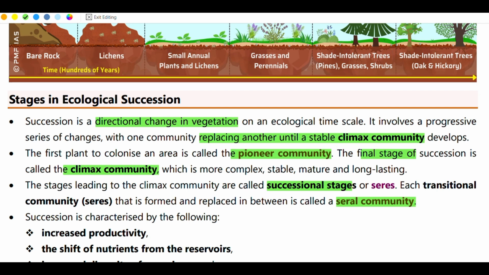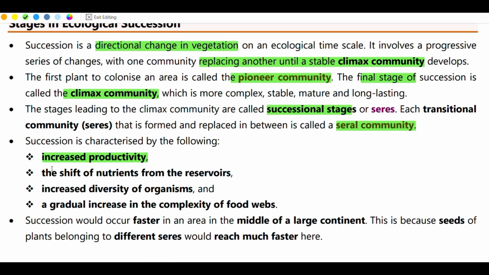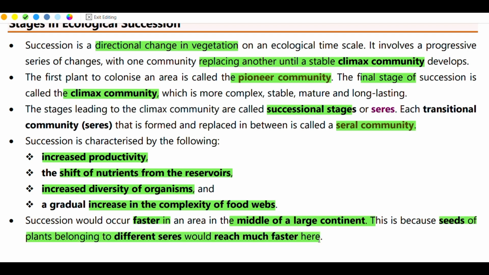Succession is characterized by increased productivity, the shift of nutrients from the reservoirs, that is nutrient cycles, increased diversity of organisms, and a gradual increase in the complexity of food webs. However, succession would occur faster in the middle of a large continent, because seeds of plants belonging to different series would reach it faster.